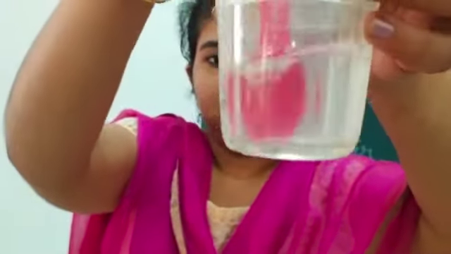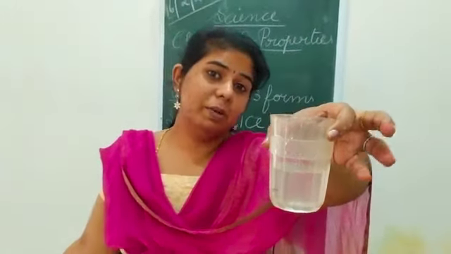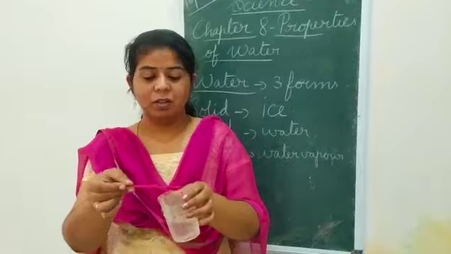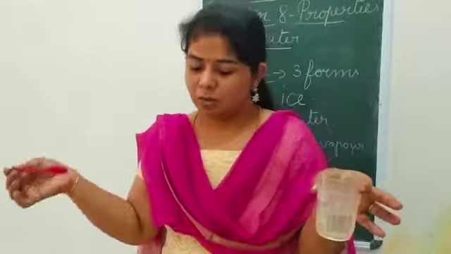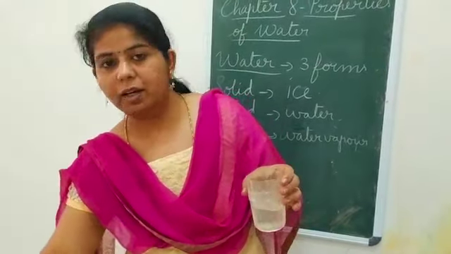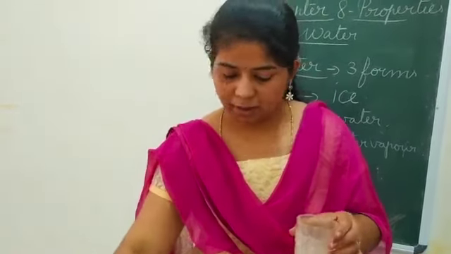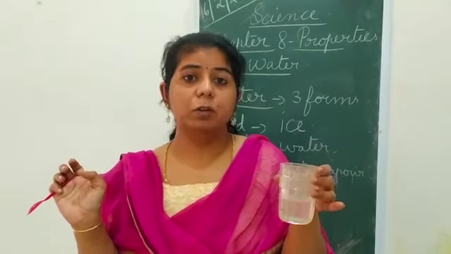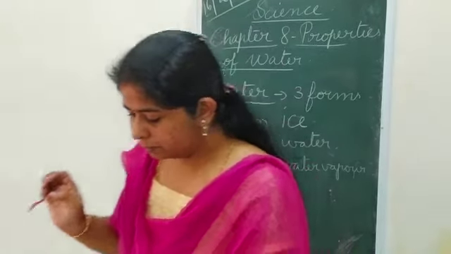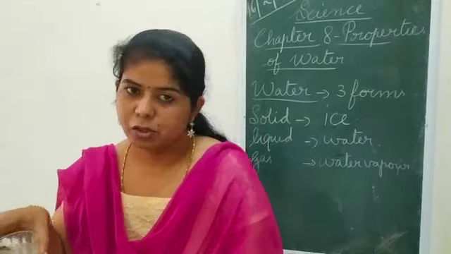Can you see the salt? Now can you see the salt there? No, it has disappeared. Where did it disappear? It also mixed up in the water. If you taste this water, it will not be a sweet taste, it will have a salty taste. Okay. So these two, the salt and the sugar, got mixed up in the water. So what solution did you get when you added salt to the water? You got the salt solution. So you got two solutions now, the salt solution and the sugar solution.